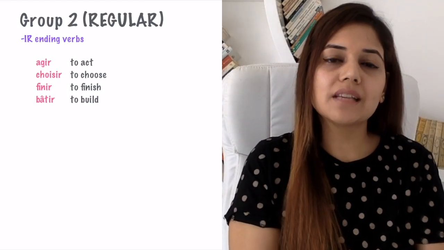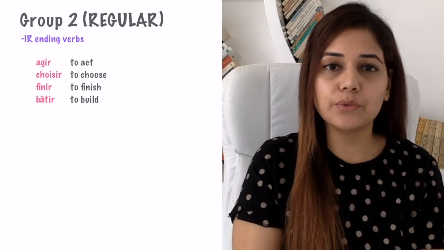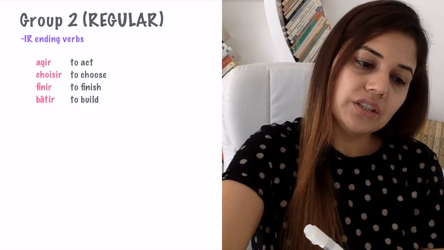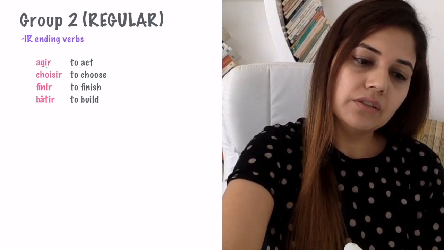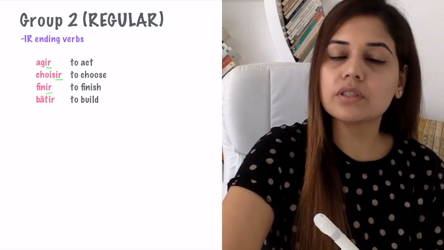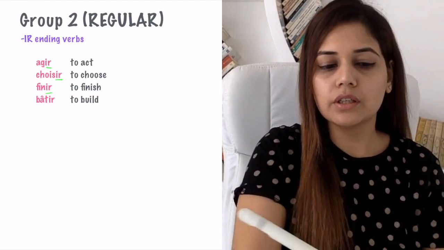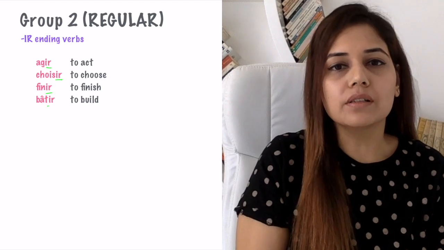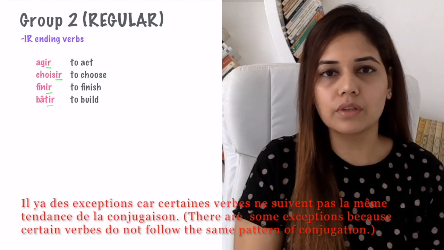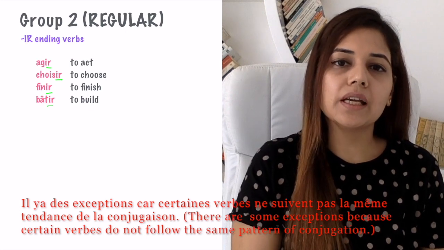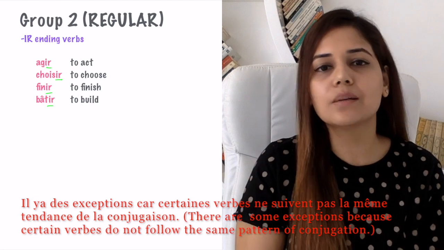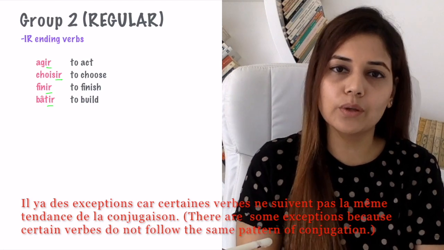Now let's have a look at the second category, that is the IR ending verbs. Let's have a look at the examples. Agir, which means to act. Choisir, to choose. Finir, to finish. Bâtir, to build. Again, there are certain exceptions to the rule. Now, verbs like sortir, venir, dormir, these are all exceptions and these are put in the third category of irregular verbs.